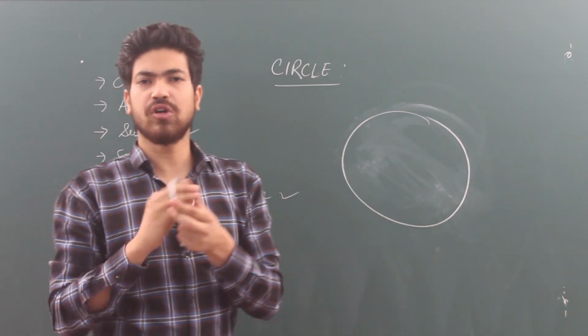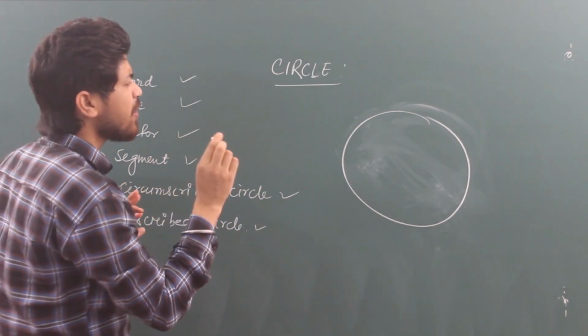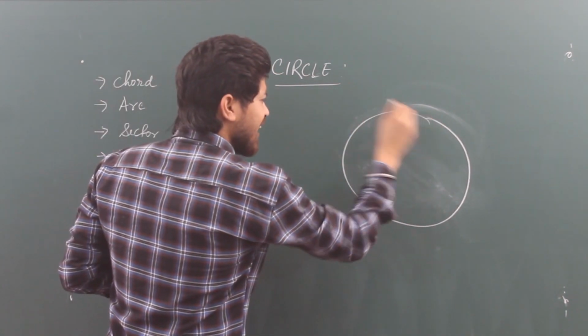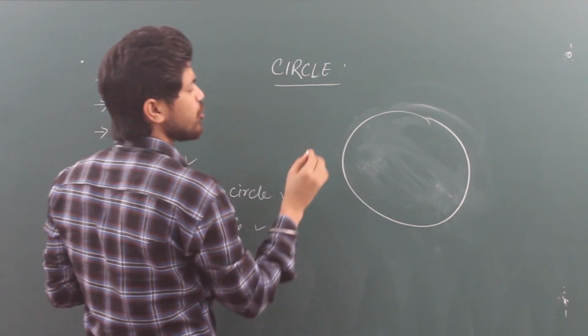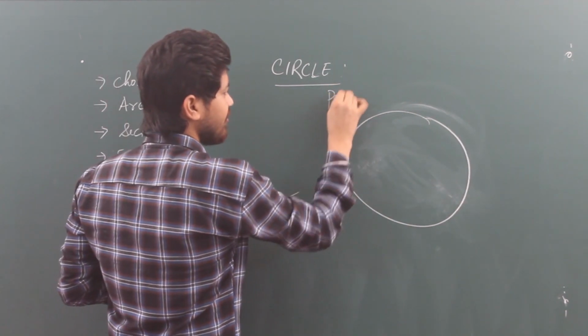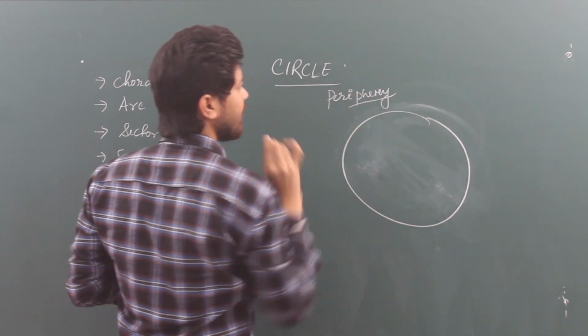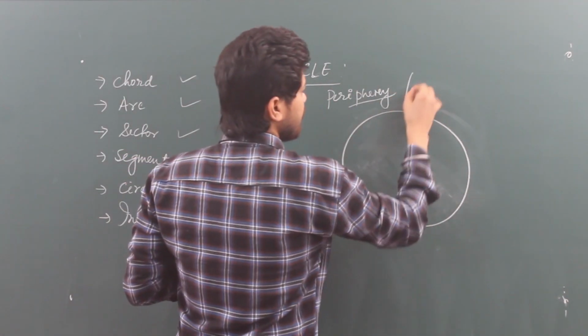So this is the best example of a circle. So see, chord we have got in class 9. Chord means, sir, chord is a line segment that joins any two points on the boundary of the circle. This is the boundary of the circle. It is also known as periphery, or boundary, or circumference.